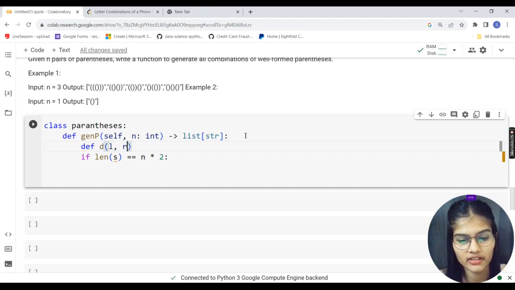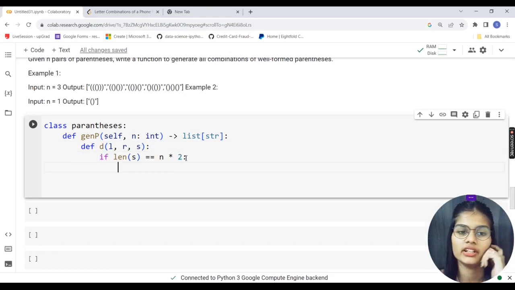So L is my left, R is my right, and I'm just going to take S as a variable. So left, right, and my string s. The length of s is equal to n multiplied by 2. It means that the length of s is just double the total number n which we have given. In that case, what I have to do is simply append my strings, means I have to just add in my strings.